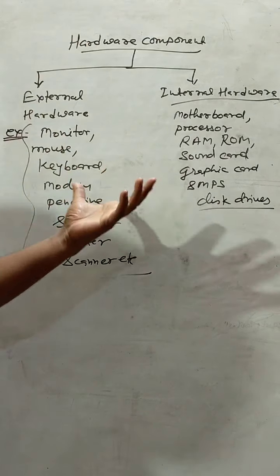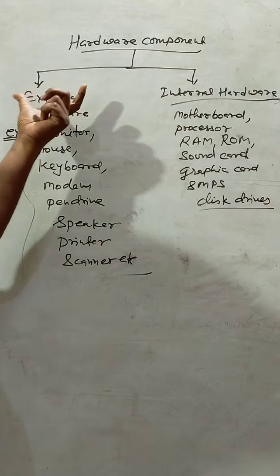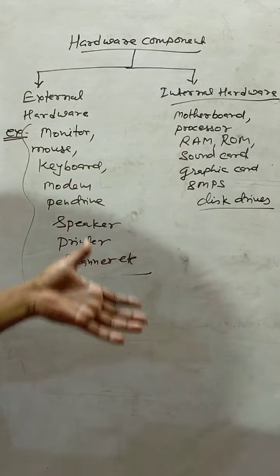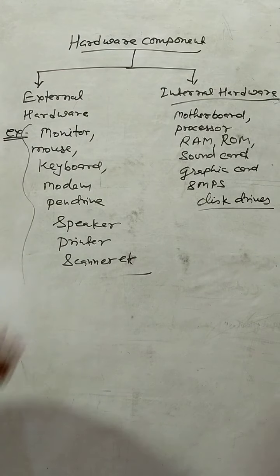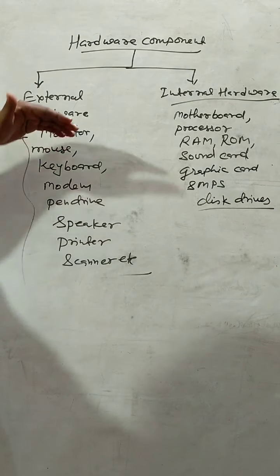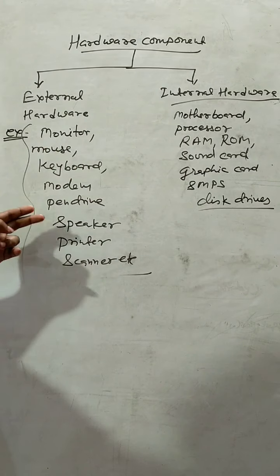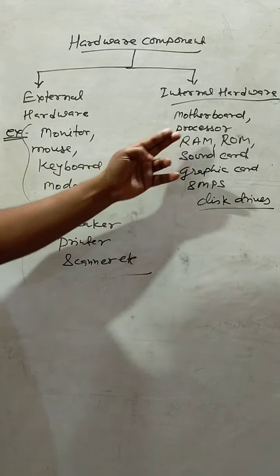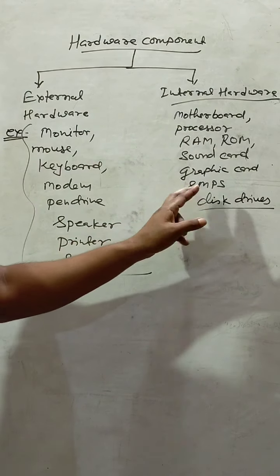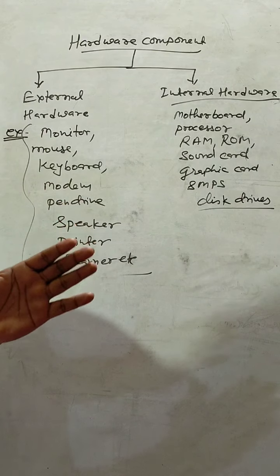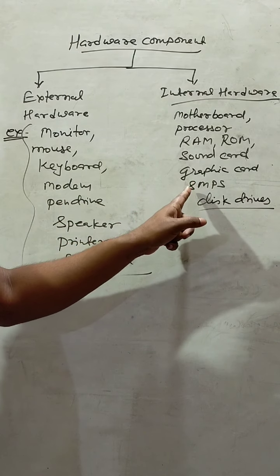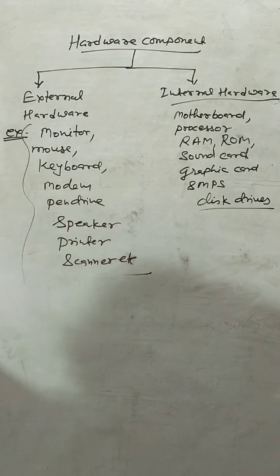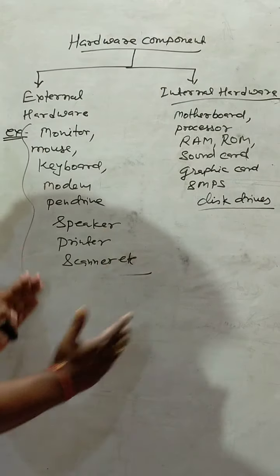So the hardware components are categorized in two major categories, that is external hardware which is present outside the CPU and internal hardware which is present inside the CPU. The external hardware are monitor, mouse, keyboard, modem, pen drive, speaker, printer, scanner, etc. And the internal hardware are motherboard, processor, RAM, ROM, sound card, graphic card, SMPS. SMPS is the main power supply of the computer. Full form of SMPS is switch mode power supply, and disk drives. So students, one by one we will study this.